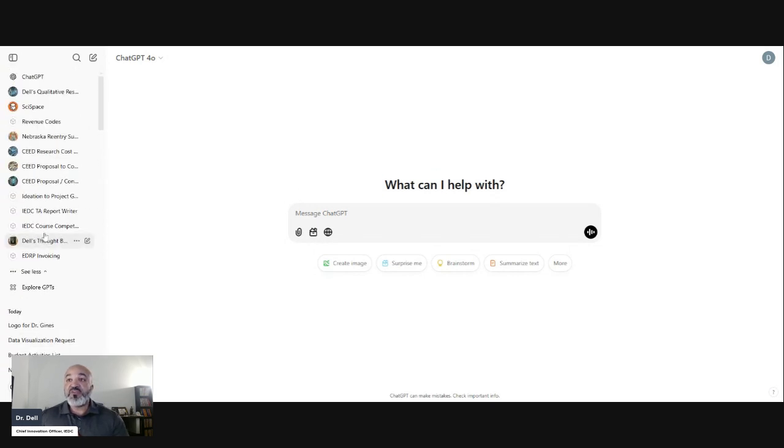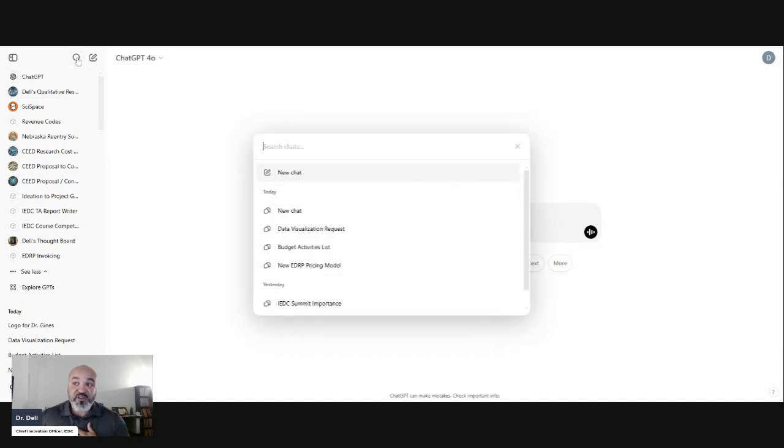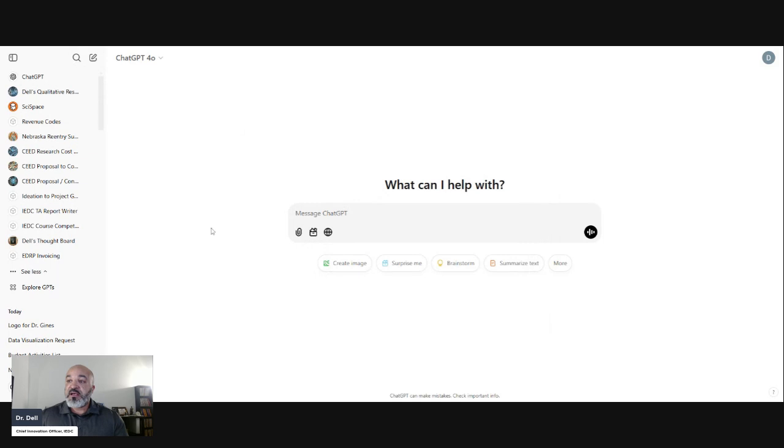One of the new things, for those of you who watched the video but haven't been keeping up with what's been going on with ChatGPT, is they added a search function. Something as simple as that. You can come in, look at the search, do a new chat, data visualization, a lot of the other things that I've already looked at. You can just immediately pull it up. So that's a basic functionality.